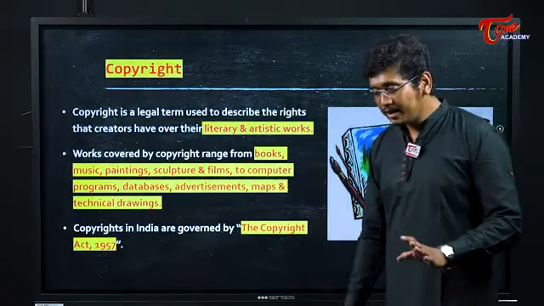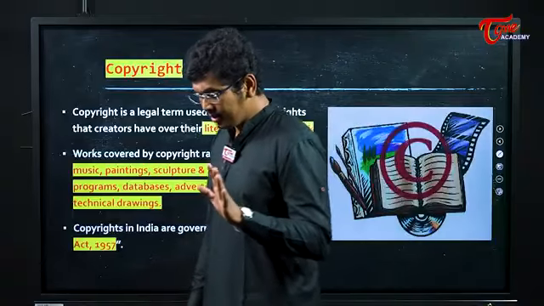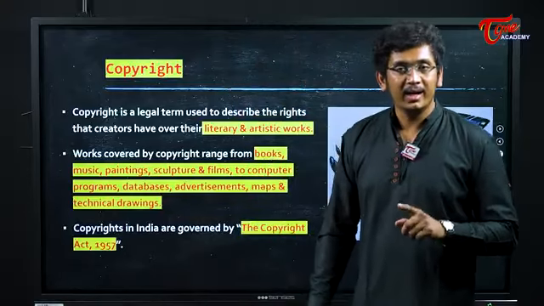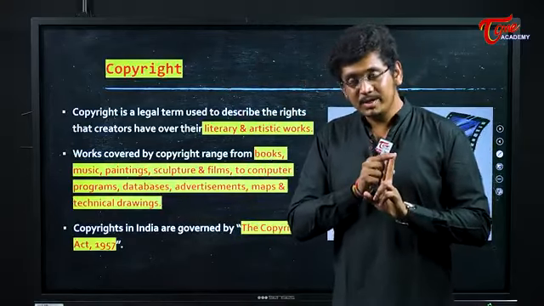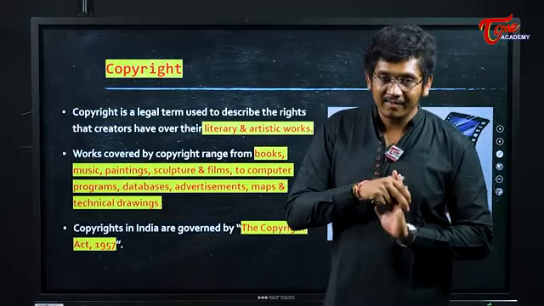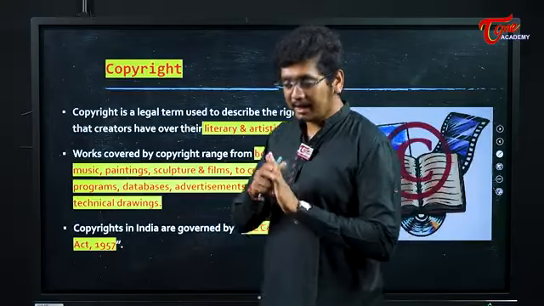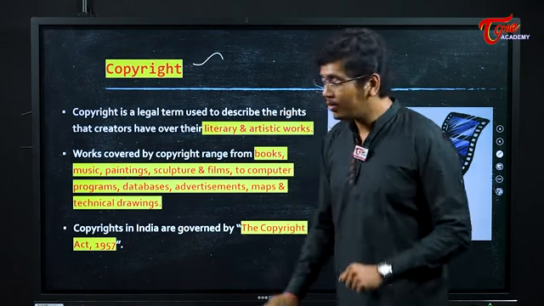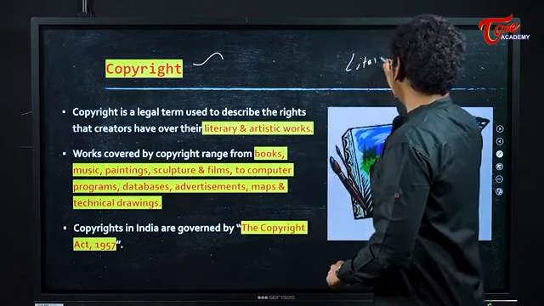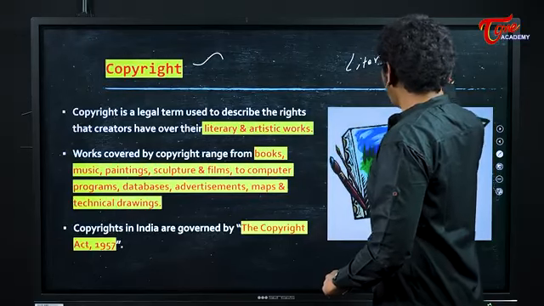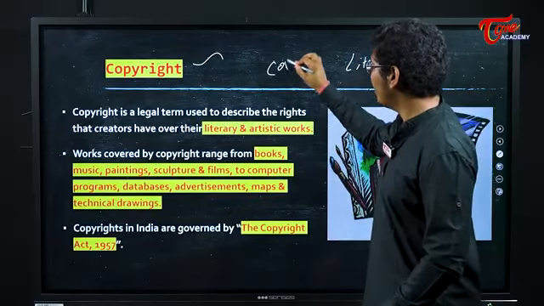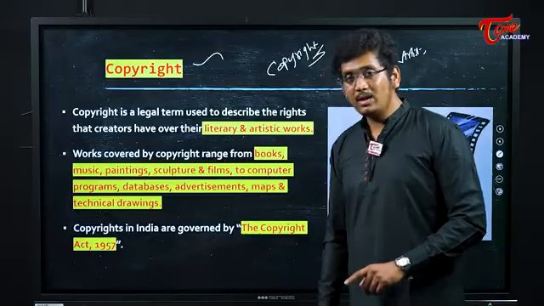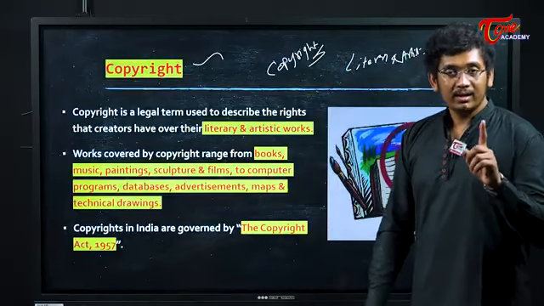Next, copyright. Copyright is basically what you get for books, literary works or artistic works. For what will you get the copyright? If you paint something, compose music, write a song, or have a literary script of a story, for that you will get the copyright. Literary and artistic works. On books you will see copyright. Whatever book you see, at the end of the book you will see copyright. Advertisements and all these will also be given copyright.